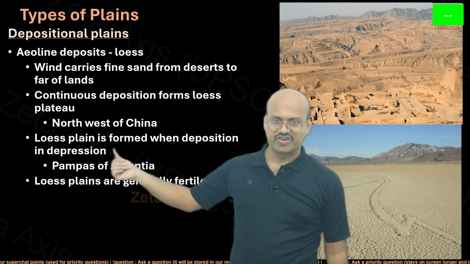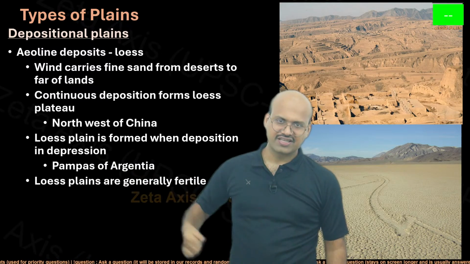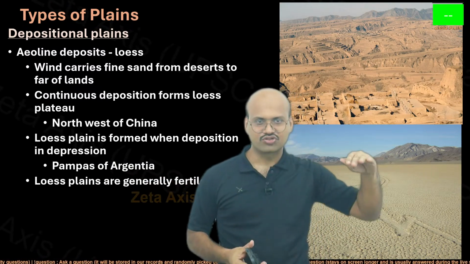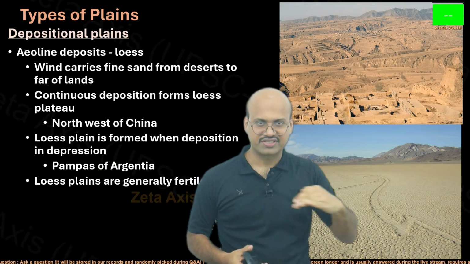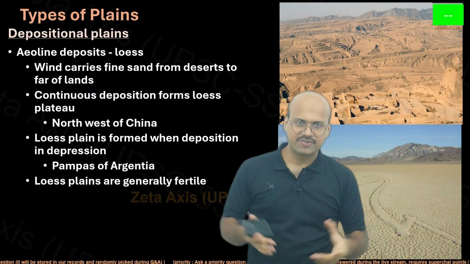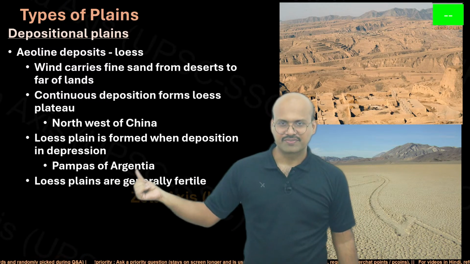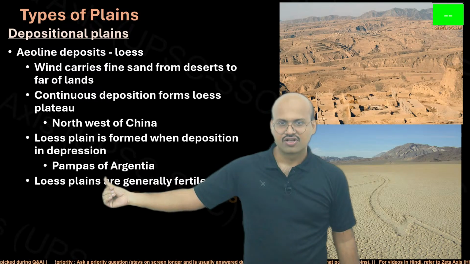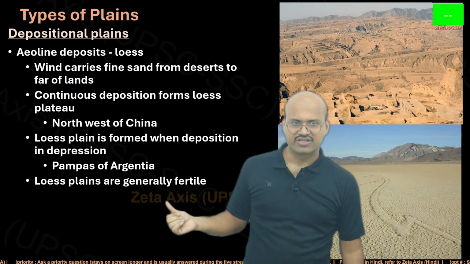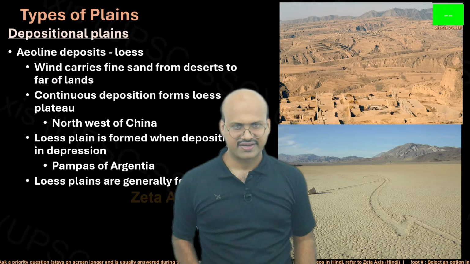Loess plain is formed by deposition in depressions. Generally, they are formed when there is a depression. So the wind will deposit in those depressions. In this depression, these sands will be collected over time. Pampas of Argentina also has some regions which are created by loess plains. Loess plains are generally fertile. So they are generally fertile because they are very fine particles.